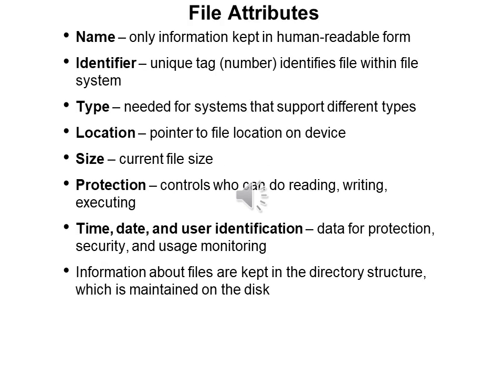In continuation, a file also has some attributes. The attributes are: name, identifier, type, location, size, protection, time, date, user identification. You are very much aware a file must have a name, the name of the file.